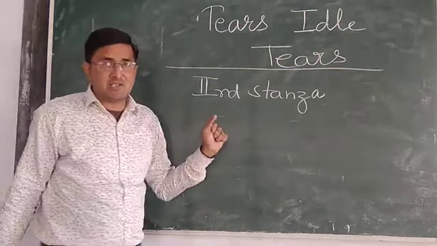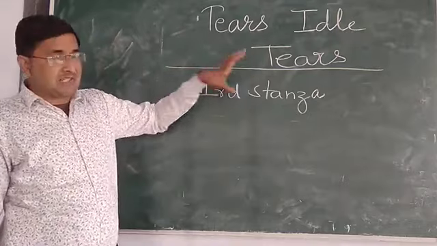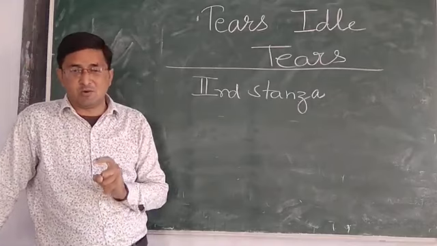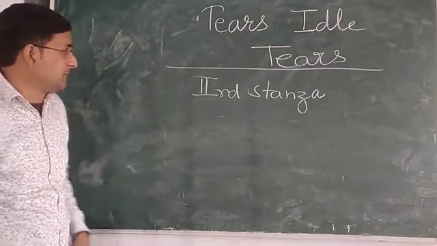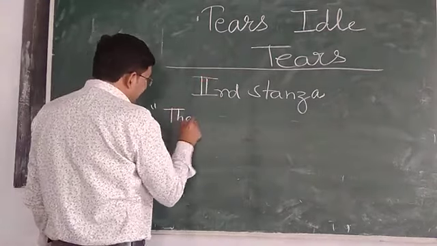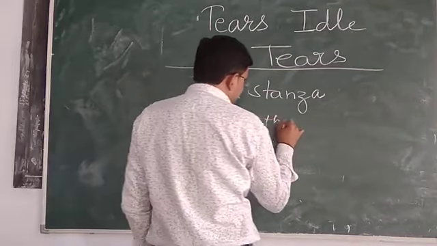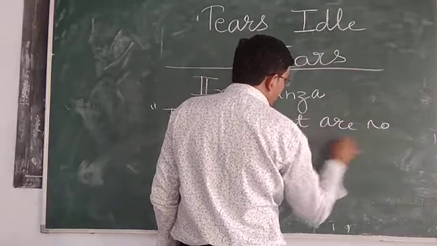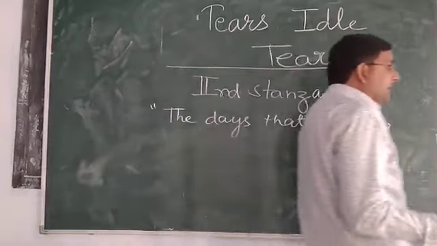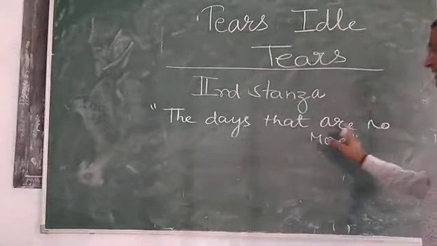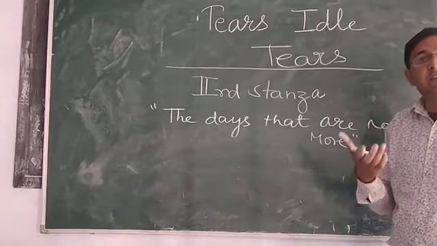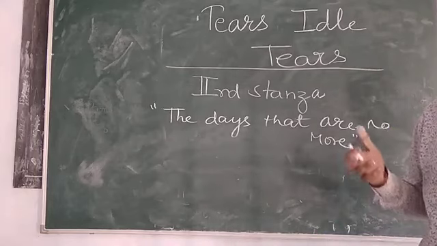In our yesterday's class we discussed that in Tears, Idle Tears the reason was not completed. Why was the poet weeping? The line that was repeating, why am I repeating it? Because of the days that are no more. He was repeating the same line: the days that are no more. I don't know what it means, why I am repeating it.